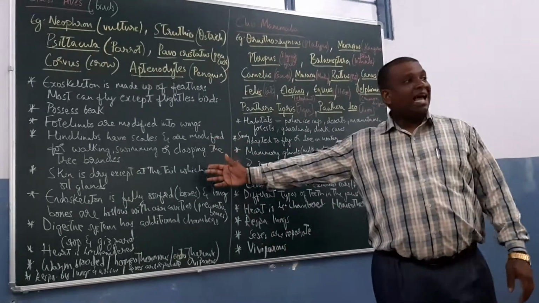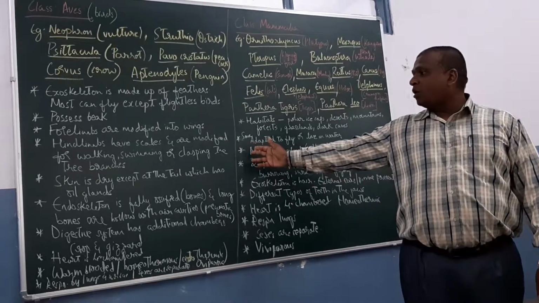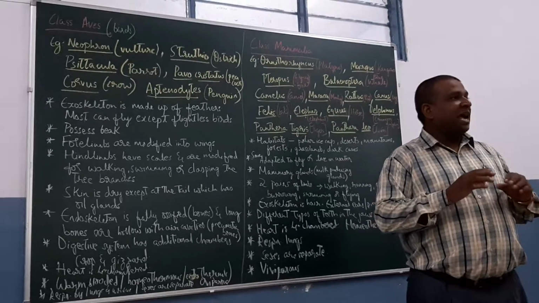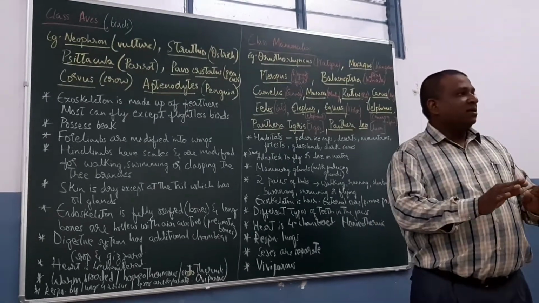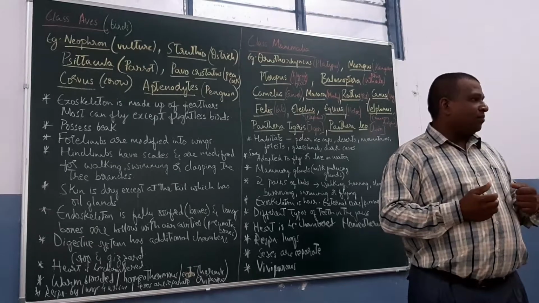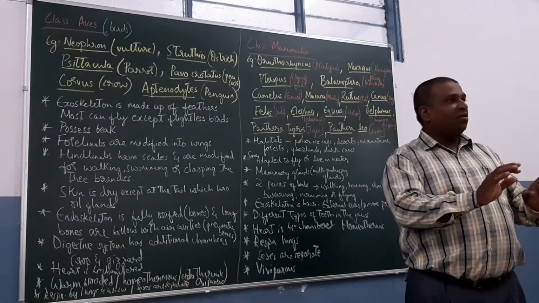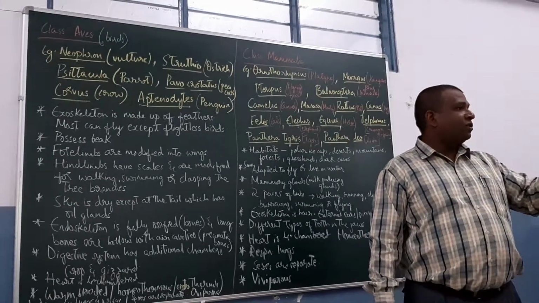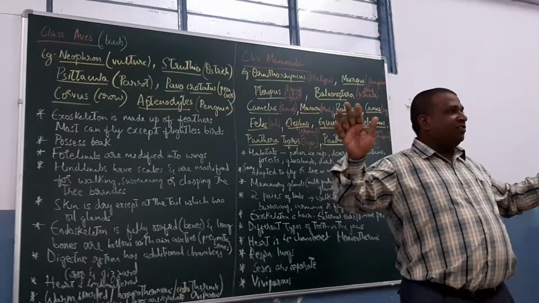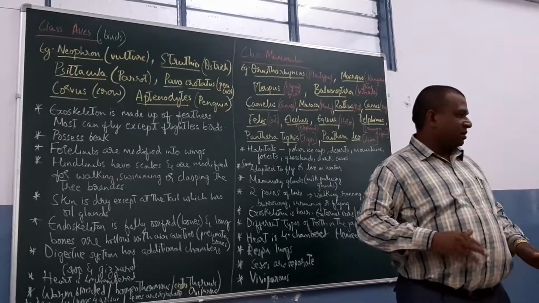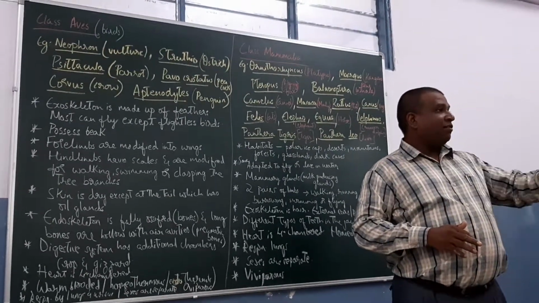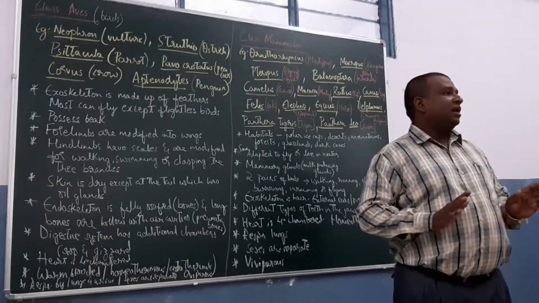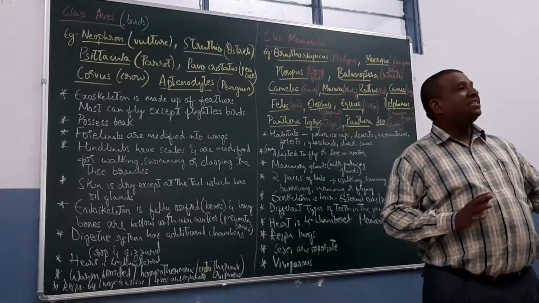The hind limbs have scales and some are modified for walking. In most birds, the hind limbs are pushed a little forward because they have to balance their body. They are pushed forward so that they have the center of gravity and there is a balance for the posture of birds. They don't have four legs and can't walk like four-legged animals, so they have to walk on two legs. For that, the legs are pushed a little inward so that they can balance their body.